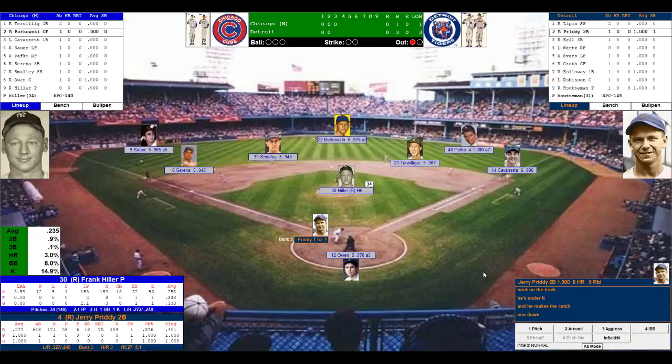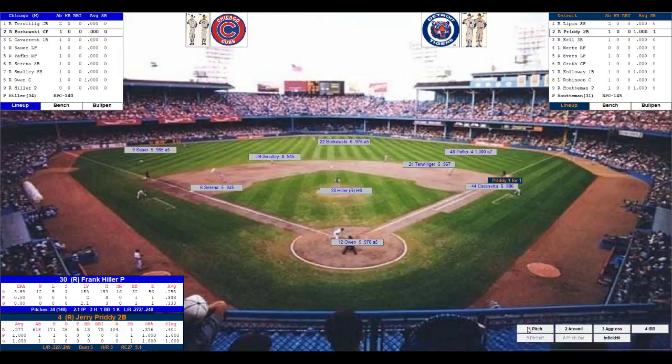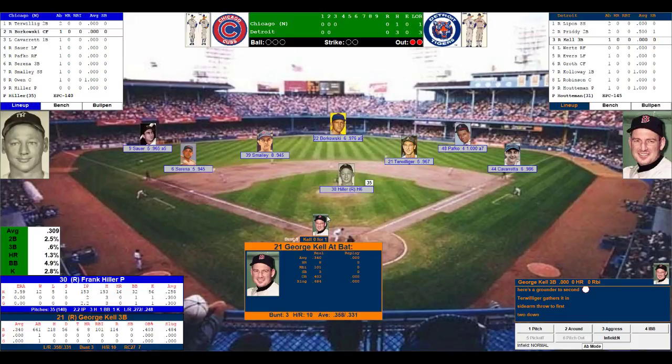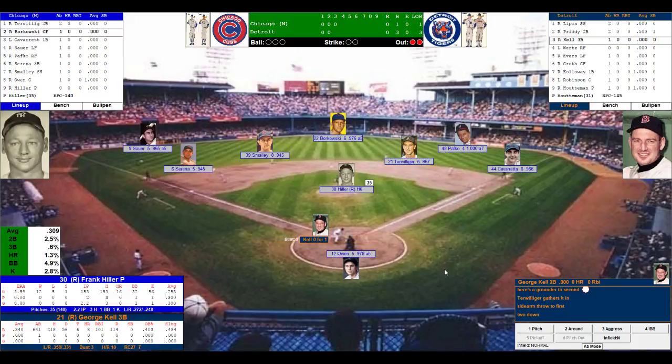Here comes Jerry Pretty. He's 1 for 1. He singled in the first. Owen wiggles the fingers. Hiller nods his head. Here's the pitch to Pretty. Grounder to Terwilliger over to Caravetta, 2 down. Once again, Tigers fans looking to try to rally their team here in the bottom of the third. 2 outs, no one on.